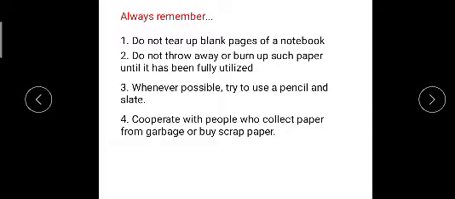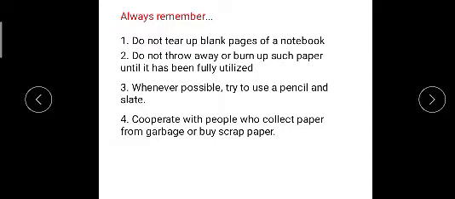To make paper we need trees. We need to cut trees, and this is dangerous for our life, because we know the importance of trees.